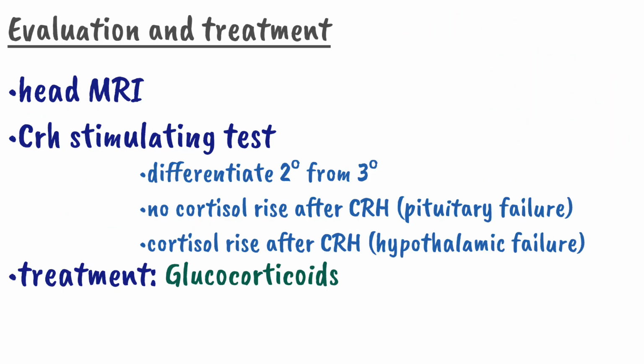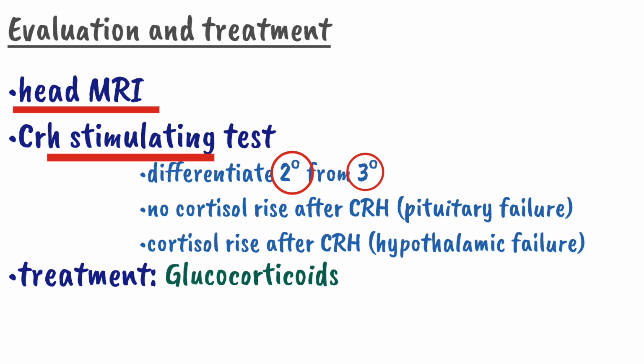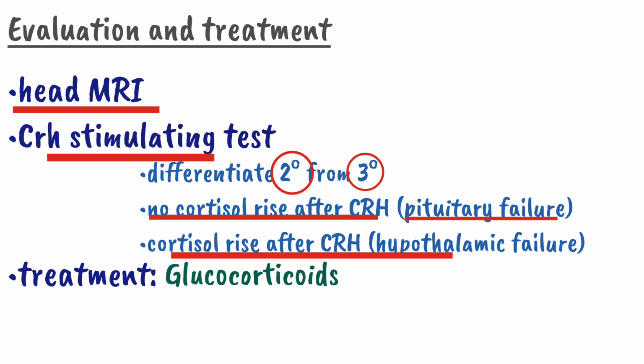To evaluate the central adrenal insufficiency, the first test which we should perform is MRI of the head, and after that we can also perform the CRH stimulation test. The CRH stimulation test will differentiate secondary from tertiary adrenal insufficiency. When there is no cortisol rise after CRH, there will be a pituitary failure, and if there is a cortisol rise after CRH, there will be a hypothalamic failure, meaning that the CRH is not being produced.